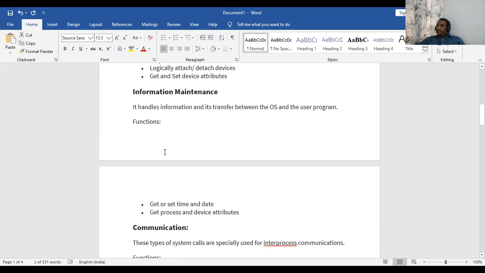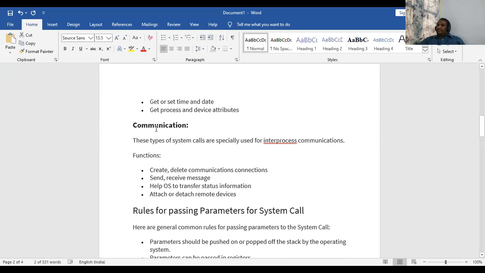Then information maintenance. Whatever data I am storing, it has to be maintained with the log. Log is nothing but, suppose I have created a file, at what time I have created the file? If I have opened a file, at what time I have opened it? If I have closed a file, at what time I have closed it? If I have logged into a computer, which user has logged in? All the information according to date and time, it is going to maintain. That is the information maintenance system call.